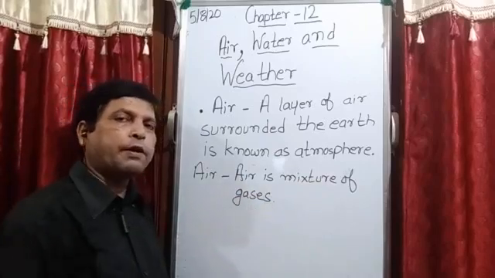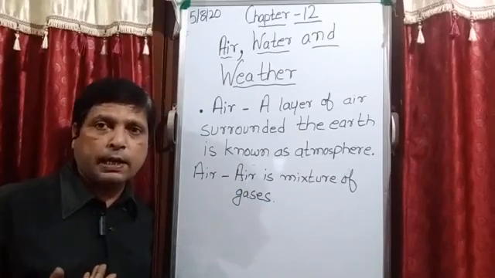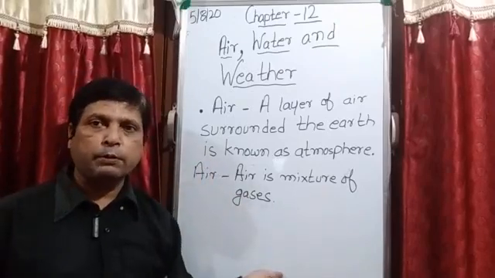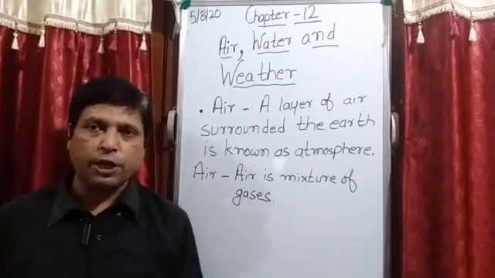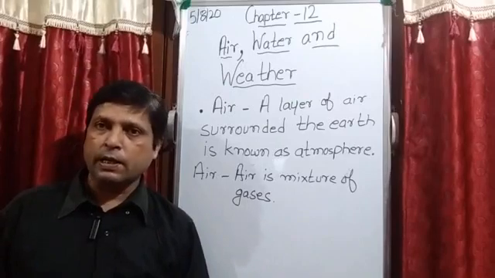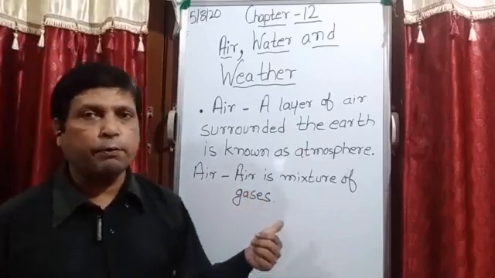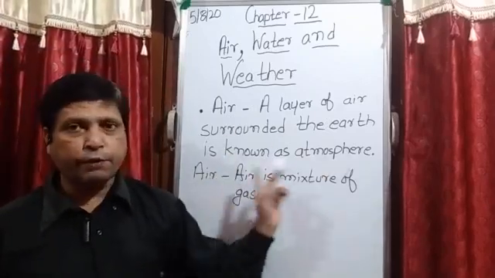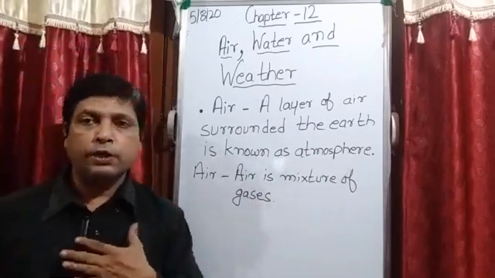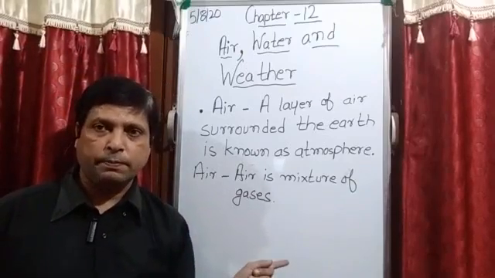So air is a mixture of gases, and see students, this air is also very important for us. देखो पहले मैंने क्या बोला कि air क्या है, mixture of gases है. There are different types of gases which are present in the air. Nitrogen है, oxygen है, 1% rest is carbon dioxide, dust particles, ये सब gases हैं ना. So मैंने आपसे बोला कि air is very important for us because a layer of air is surrounding the earth, so it is saving us from, ये हमें किससे सेव कर रही है, it is saving us from the ultraviolet rays of the sun.